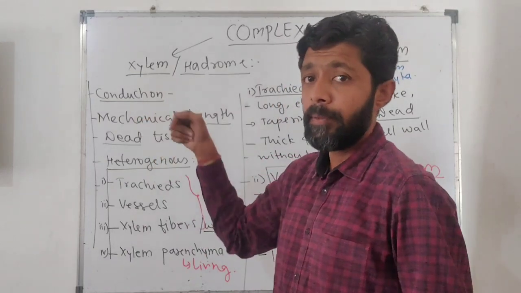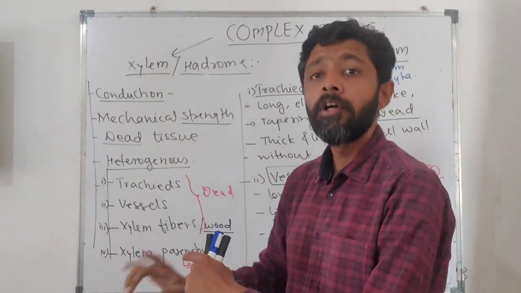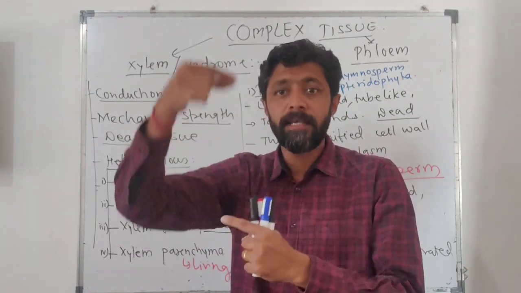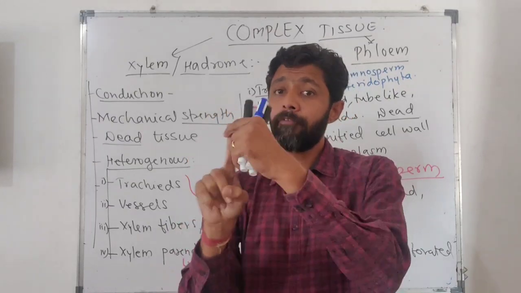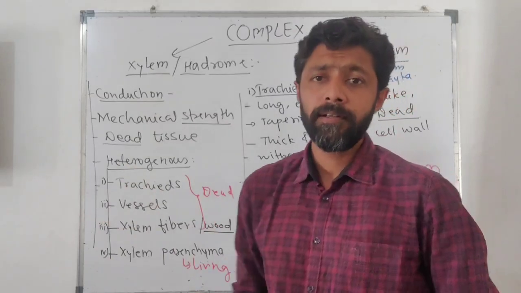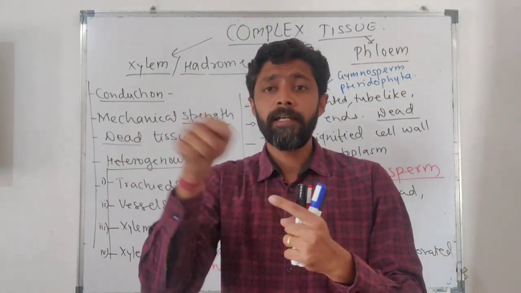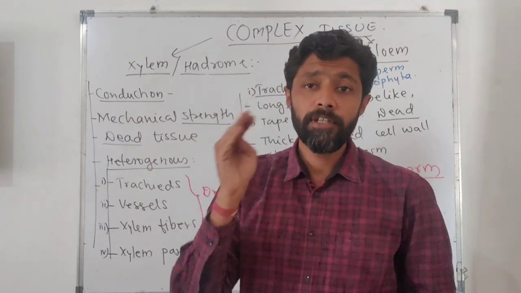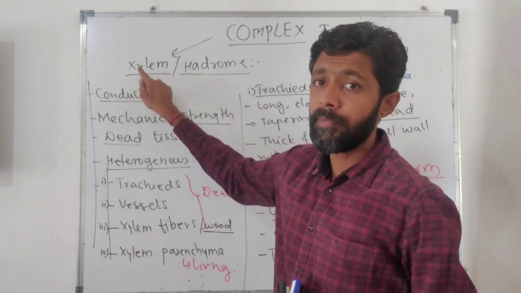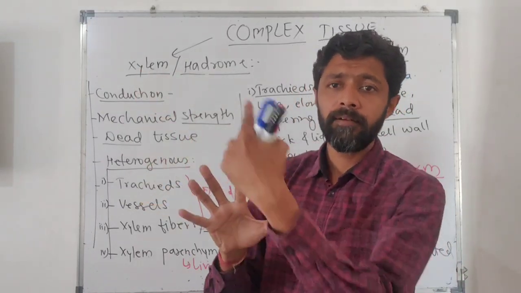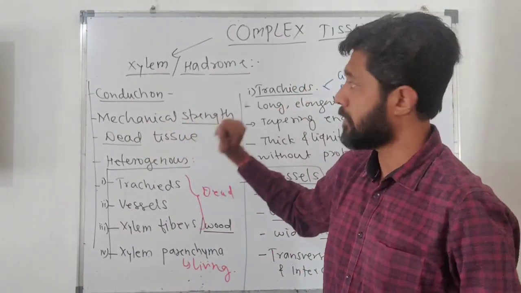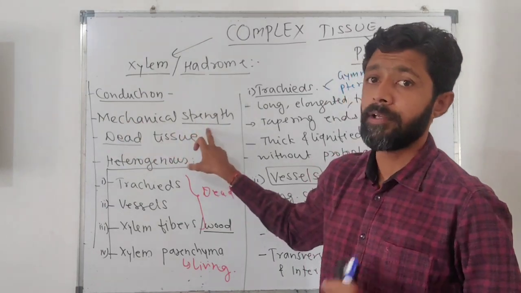Because your xylem will be present inside the plant body from the root to the entire plant body. As there is a presence of a pipe inside the plant body, that pipe is meant to provide mechanical strength to the plant. And most of the time, if you consider a leaf, in that leaf you will observe vascular strands. These vascular strands, these vessels, are nothing but xylem and phloem. They are vascular bundles, so they hold the rigidity or stiffness of the leaf. So they will provide mechanical strength. So xylem will be providing mechanical strength to the plant body.